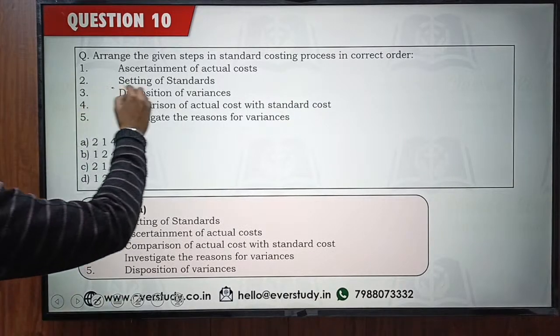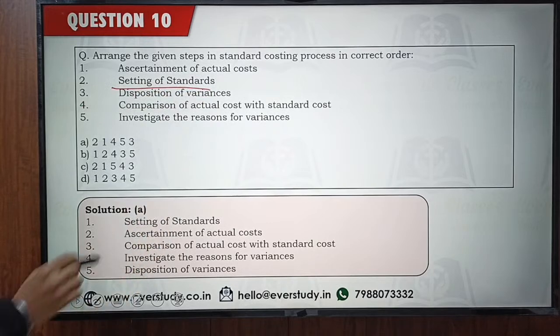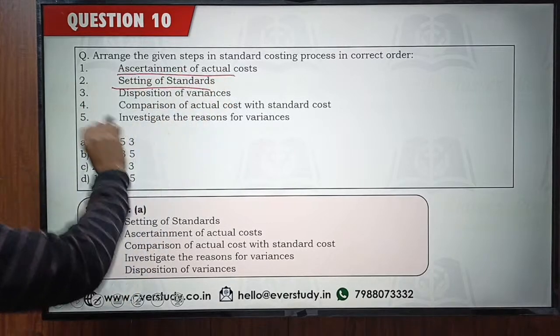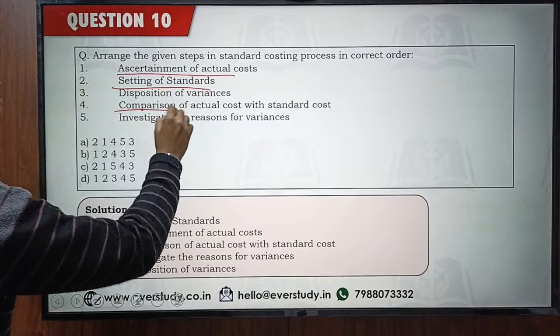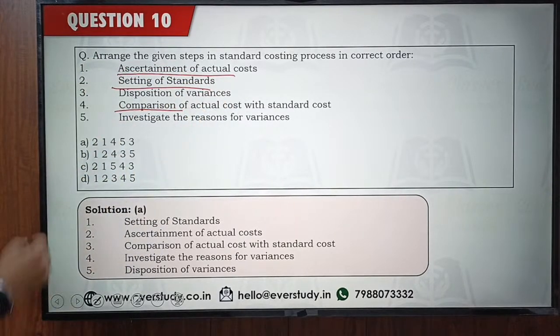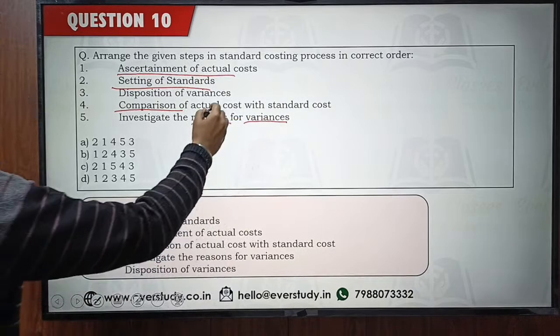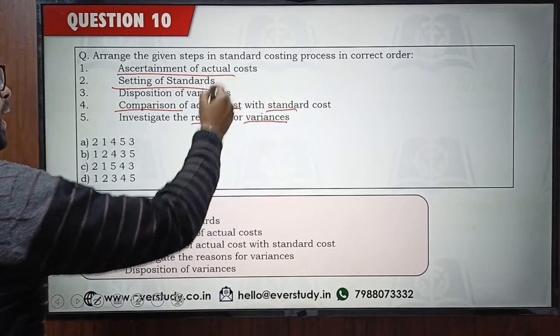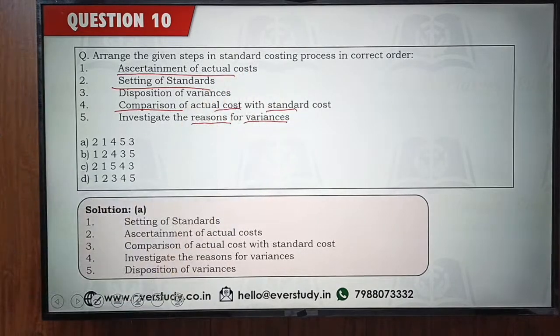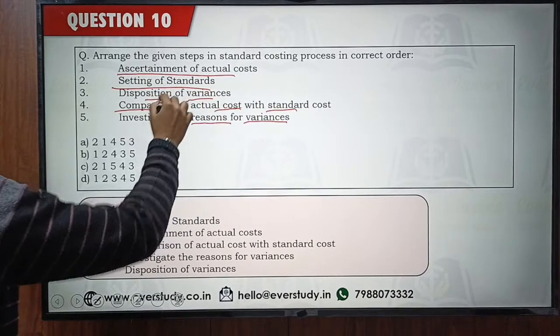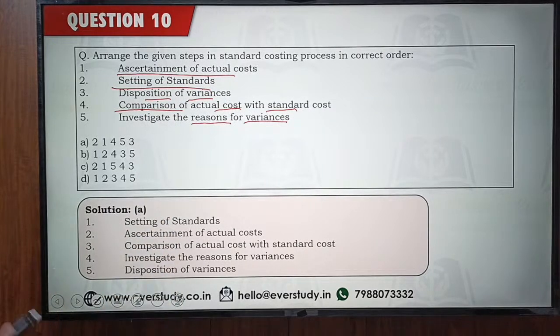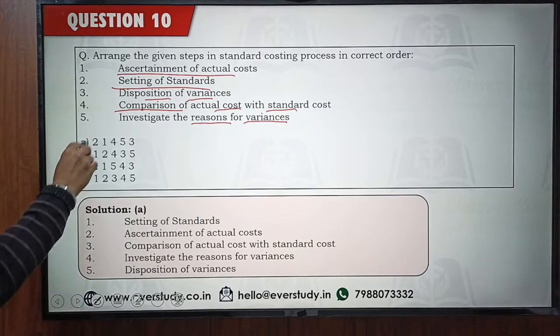First step is definitely going to be setting of the standards. Then you are going to ascertain your actual cost. Then you are going to compare your actual cost with the standard which has been set. And then you are going to investigate the reasons which are responsible for the variance, for the difference between the actual cost and the standard cost. And ultimately these variances are going to be disposed of. You are going to treat the variances which have arisen. Okay, you are going to take appropriate action in respect of the variances which have arisen. So that's why the answer is option number A.